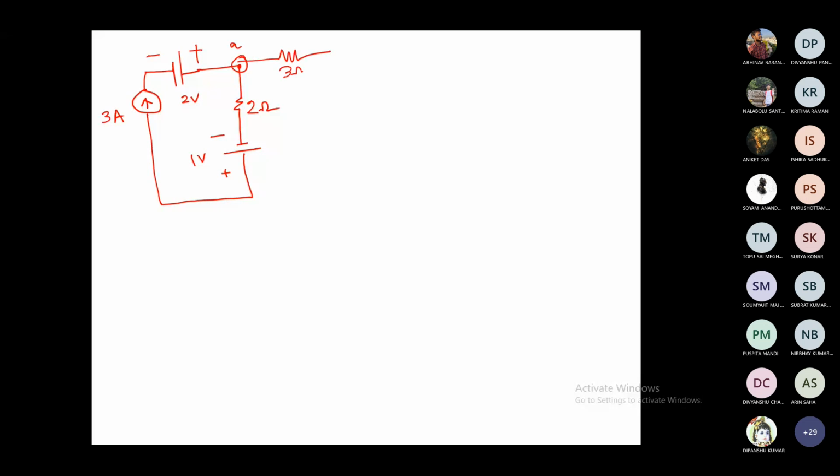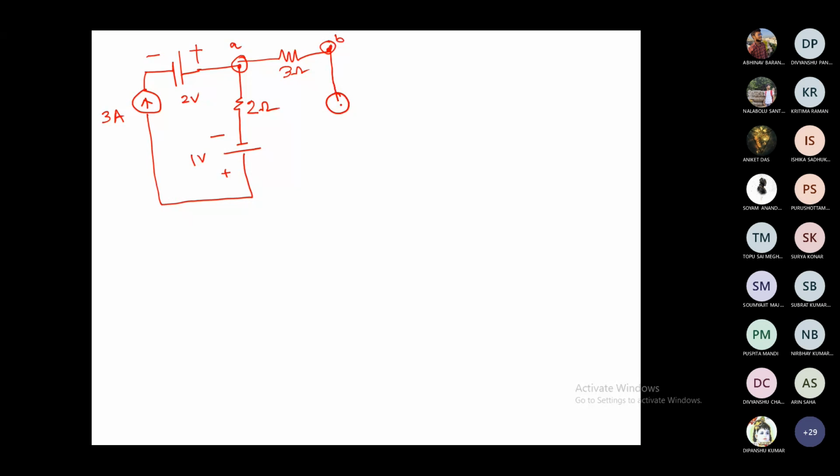Okay, let me draw it. There was a current source, then a voltage source, this was your A, this is your 3 ohm resistor which was connected between A and B, and I have to calculate the current IAB.